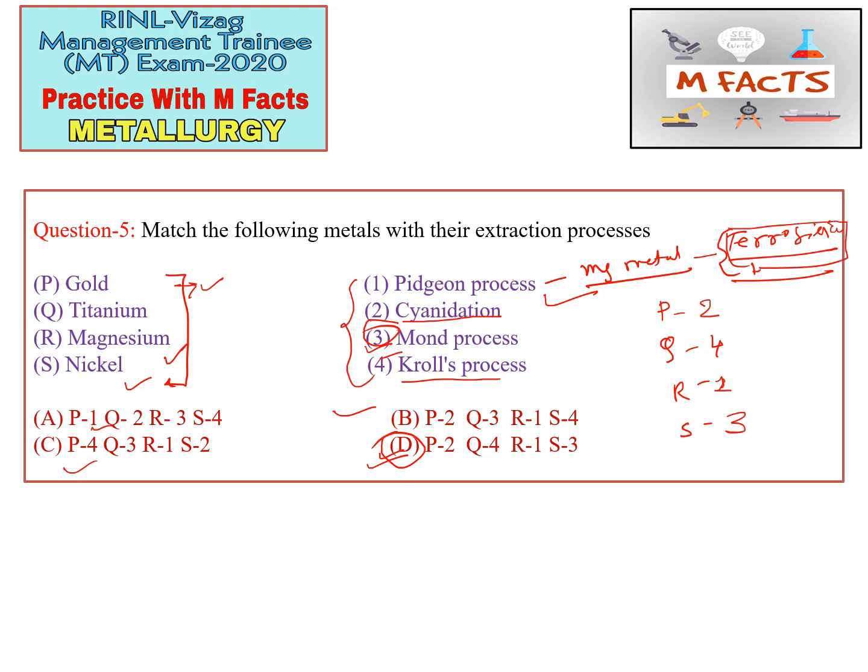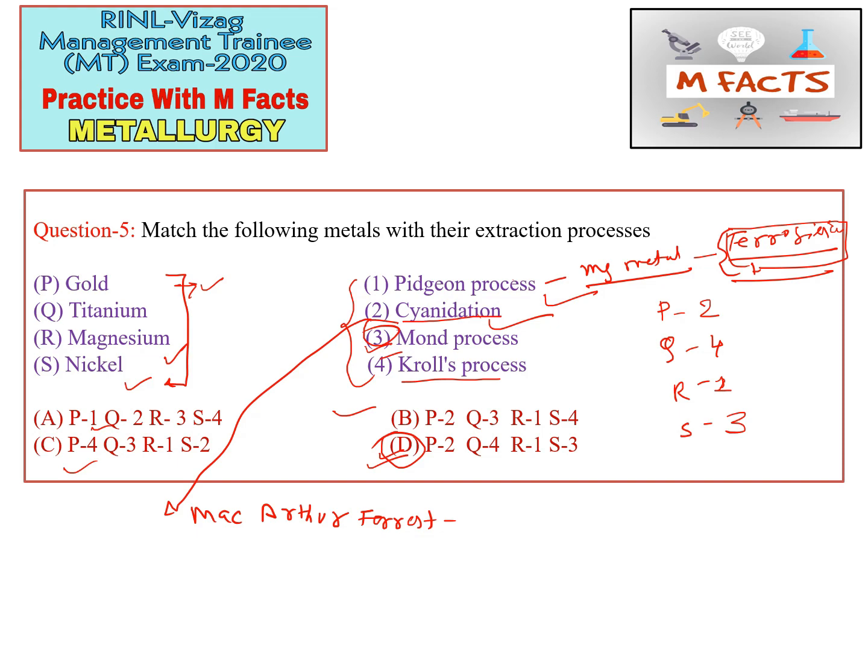The next one is the cyanidation process. Cyanidation process is also known as the MacArthur-Forrest process.